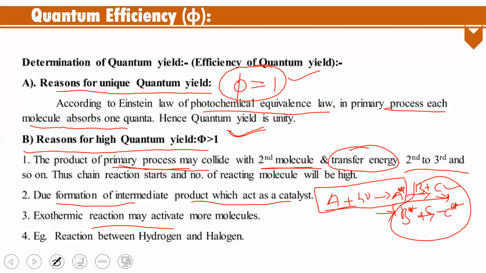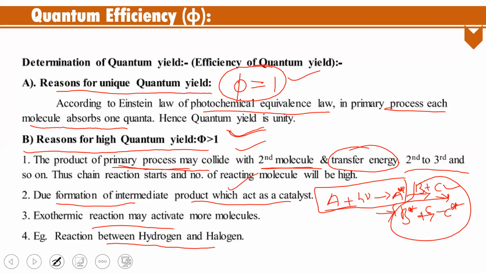The best example for this high quantum yield is the reaction between hydrogen and halogen. So what are the reasons for the high quantum yield? The primary process may collide with a second molecule and transfer the energy to activate it, and so on, second to third to fourth, like this. In that case, the chain reaction starts and the number of reactant molecules increases.